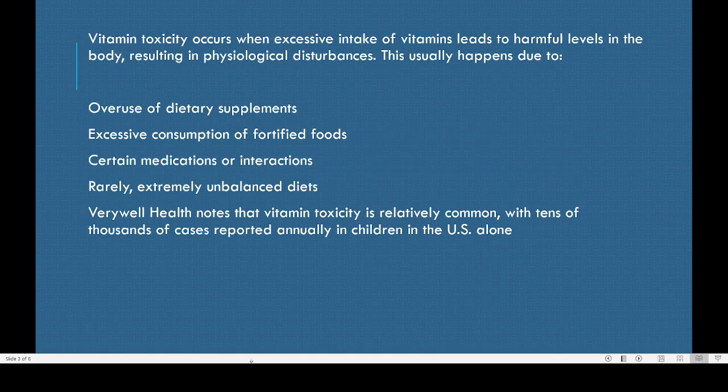Vitamin toxicity occurs when intake of vitamins leads to harmful levels in the body, resulting in physiological disturbances. So what are the situations that lead to this overuse or over intake? One is overuse of dietary supplements. Nowadays many people are taking dietary supplements because people do not take a balanced diet.